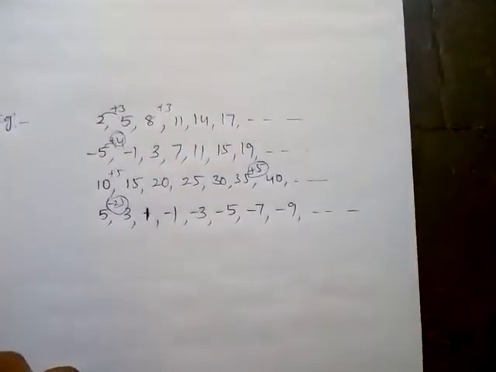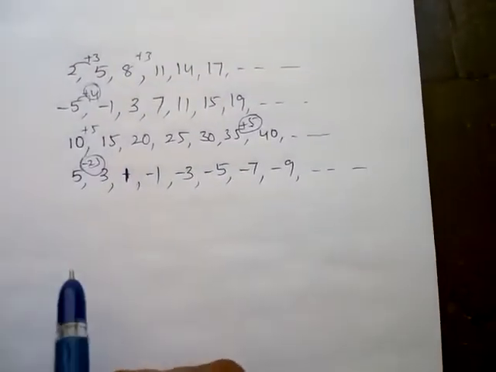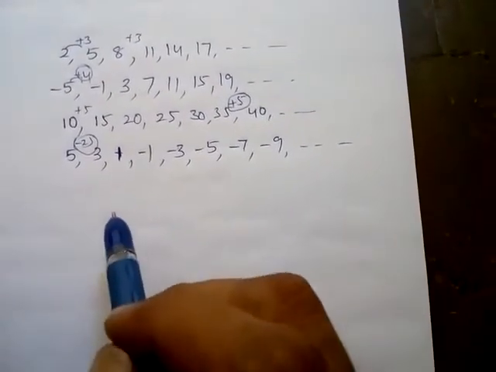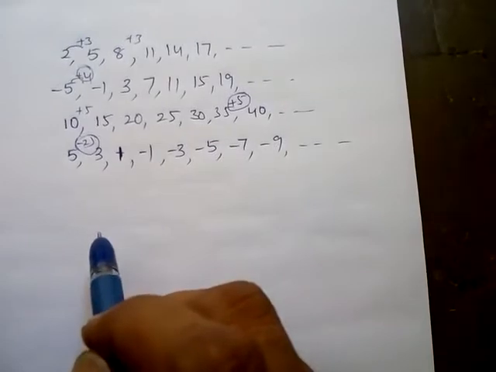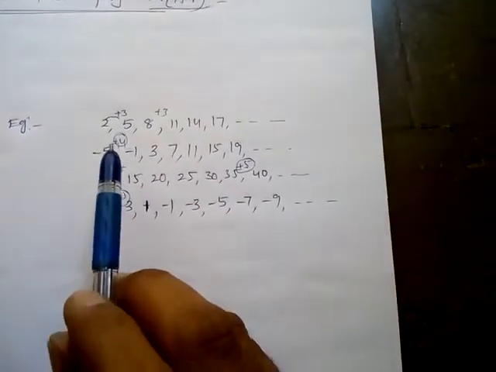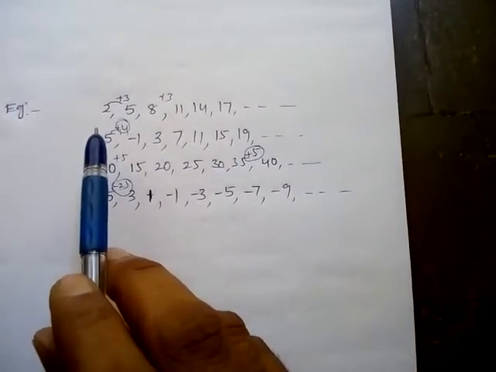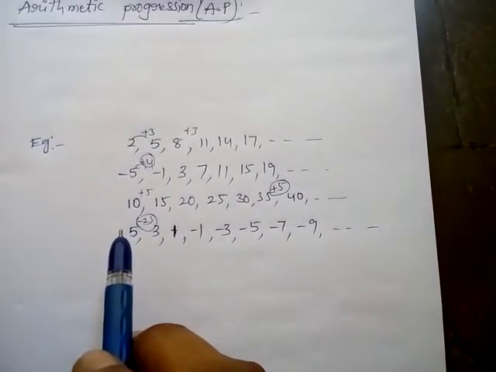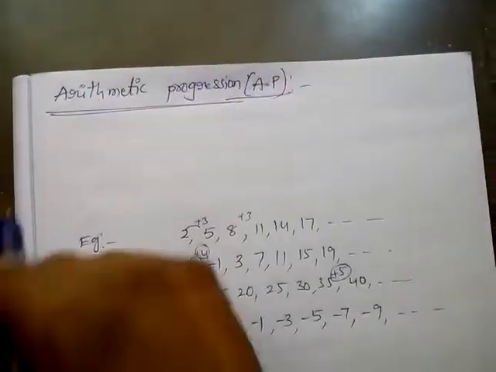So what is the definition? A series in which each term except the first term is obtained by adding to its preceding term a fixed quantity is called an AP. A series in which each term except the first term is obtained by adding to its preceding term a fixed quantity is called an AP.